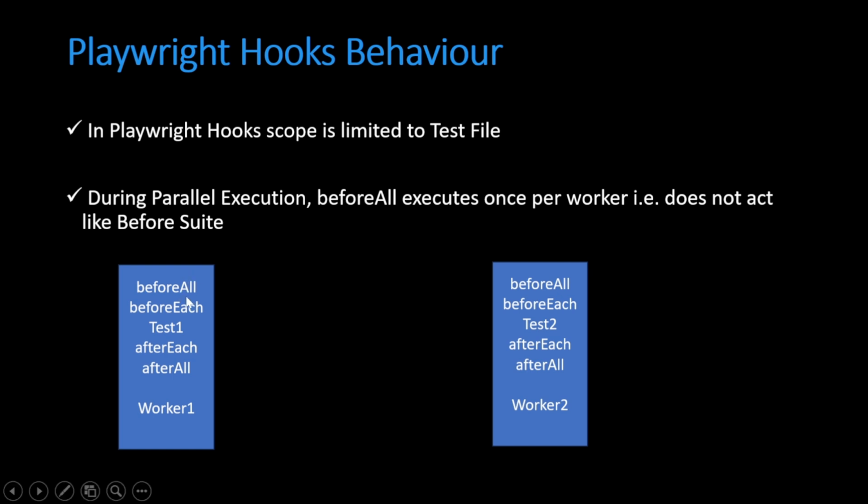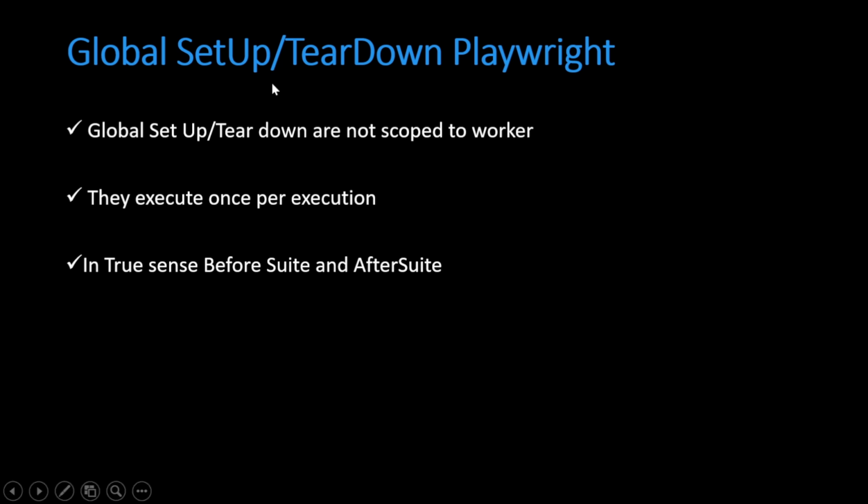So we can say beforeAll and afterAll are not behaving like beforeSuite and afterSuite, meaning they are not running once per execution. Instead, they are running once per worker. So this is where we can utilize the global setup and teardown feature of Playwright. Global setup and teardown are not scoped to a worker. Instead, they run once per execution, or we can say they are beforeSuite and afterSuite in the true sense. And we can utilize these, for example, for connecting to the DB once per run and disconnecting the DB after execution of all the test cases.